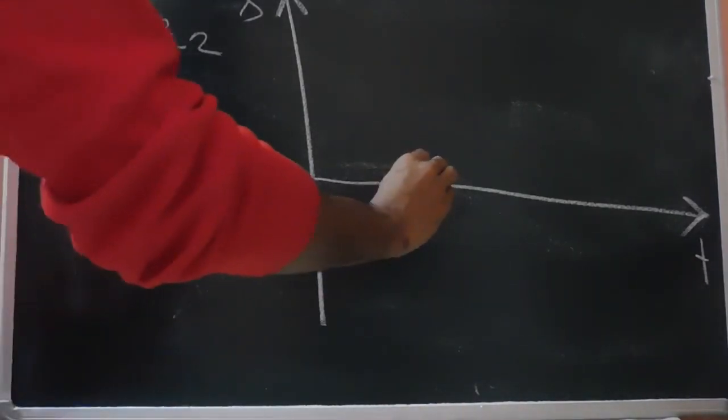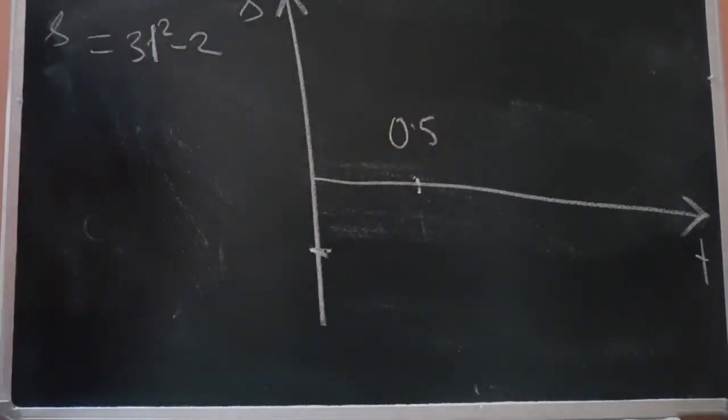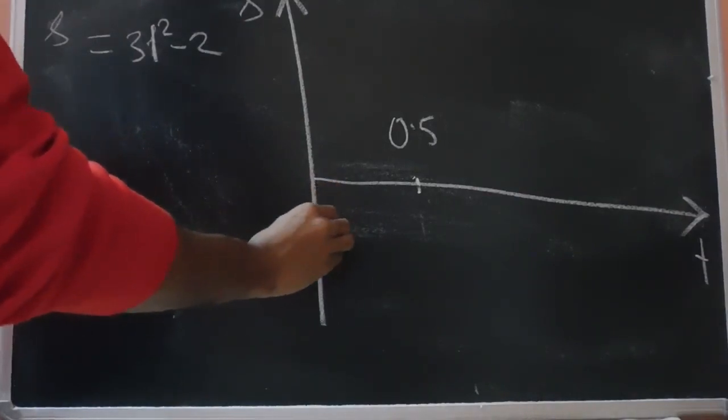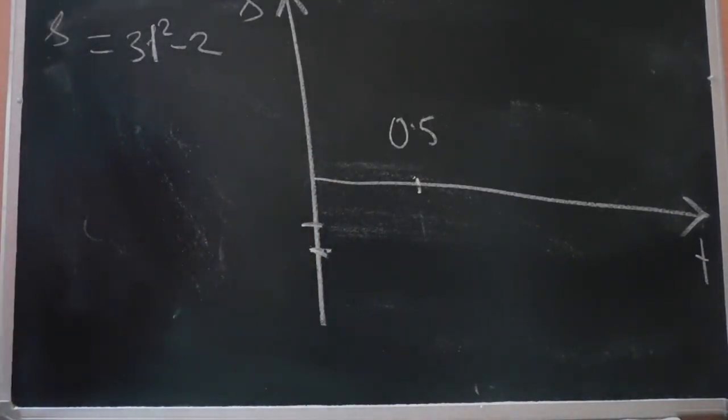So up to time t equals 0.5. At time t equals 0.5, the displacement we have found out earlier is -1.25.